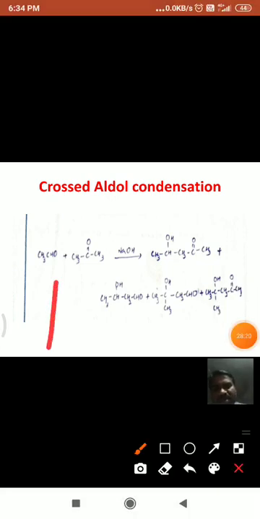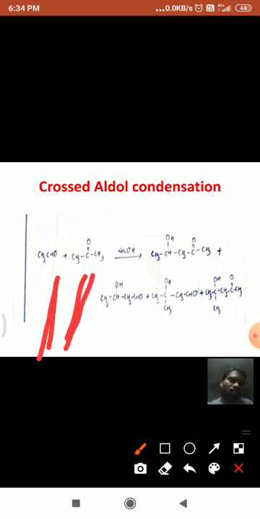see here, as those two compounds are having alpha hydrogens, hence in the presence of base, this acetone molecule forms a carbanion, as well as this acetaldehyde molecule. That means acetaldehyde molecule can form a carbanion, and this acetone molecule also forms a carbanion. In the first condition, if acetaldehyde forms a carbanion, this carbanion attacks one more acetaldehyde molecule, or it can attack the acetone molecule, so that we get two products.